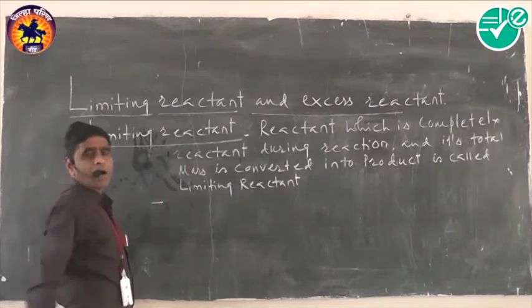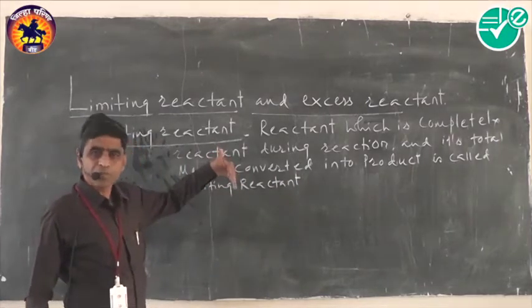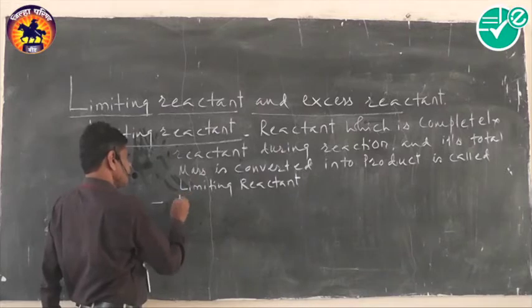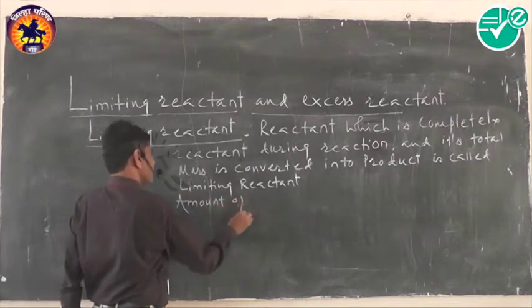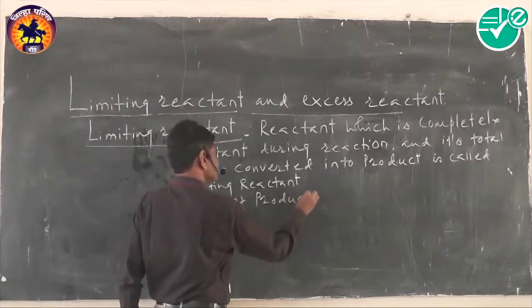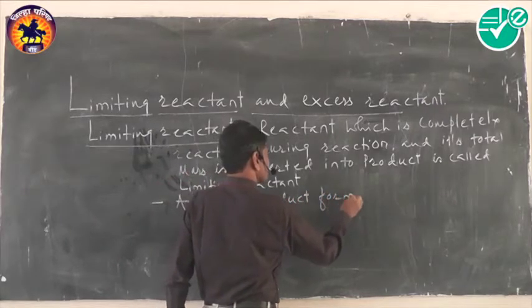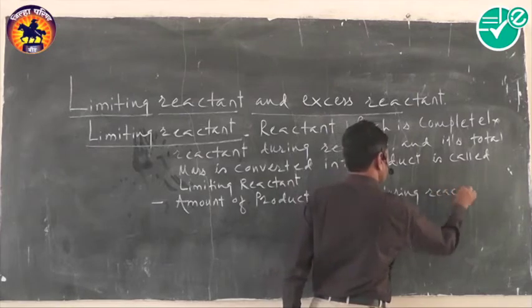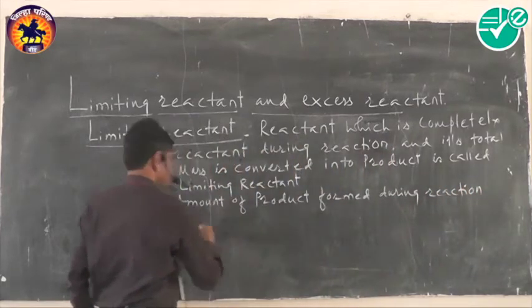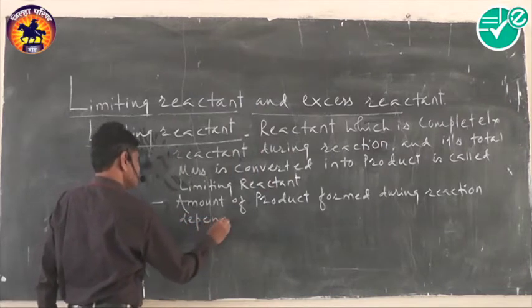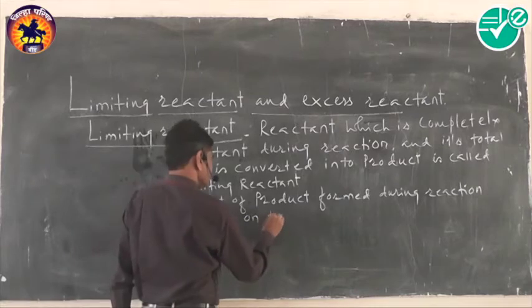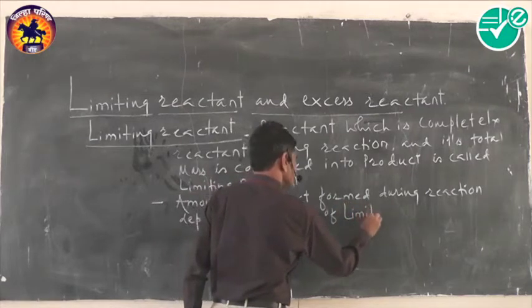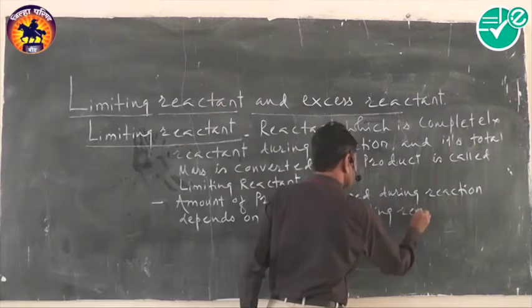And further, the amount of product formed during the reaction, or the mass of product obtained during the reaction, totally depends on the mass of the limiting reactant.